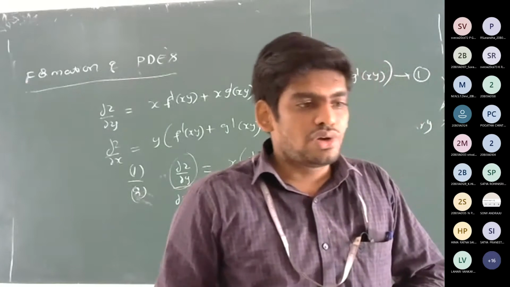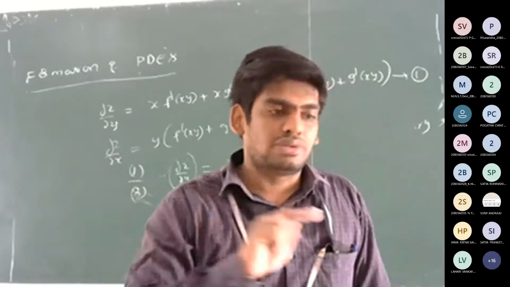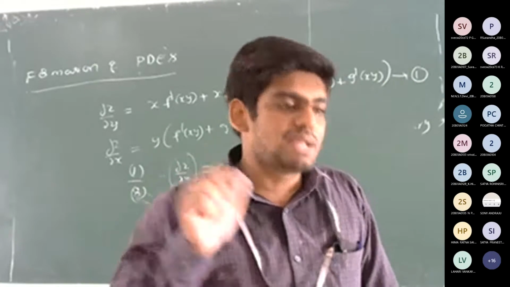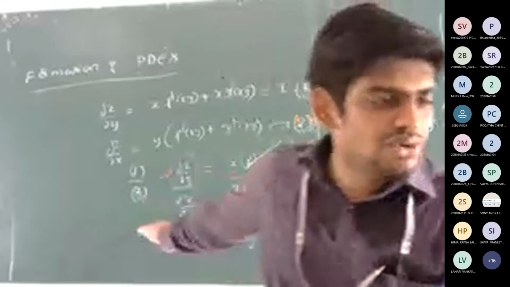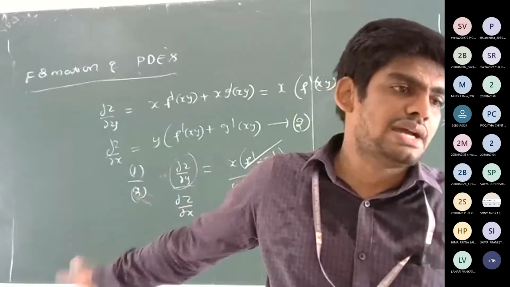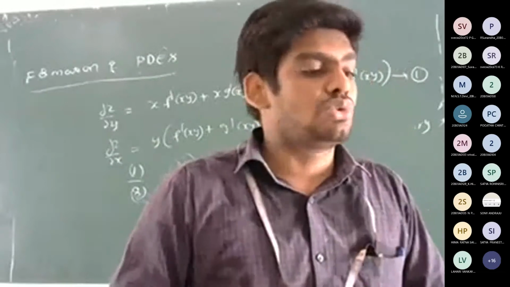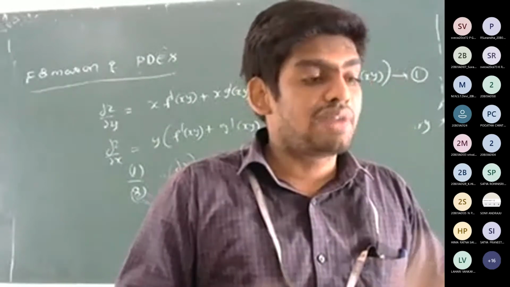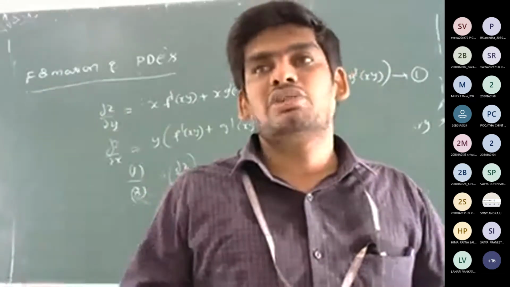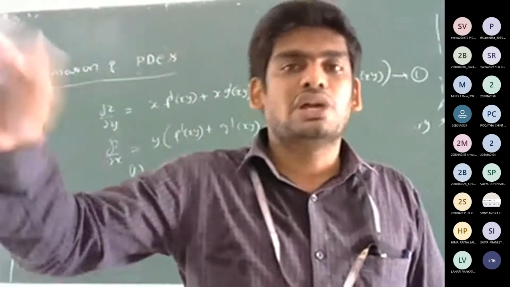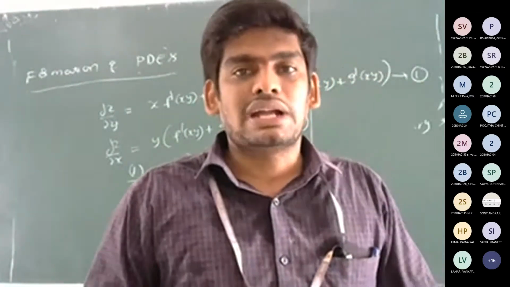So functions means we do, sir, but in the given curve we are not substituting in the given curve. So that is not needed. In the case of the arbitrary functions only, we will finally go to the given surface. But here no need to go to the given surface, right? So here we will choose the alternate ways. So our aim is to eliminate the arbitrary functions or arbitrary constants. If you have any alternative ways, then you can follow that way, and we have to eliminate the arbitrary functions or arbitrary constants, right? So that is the only thing.